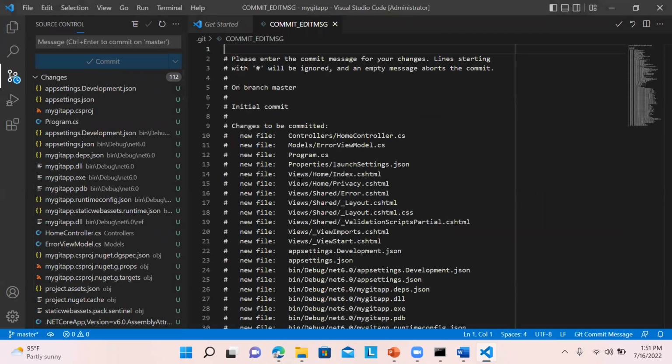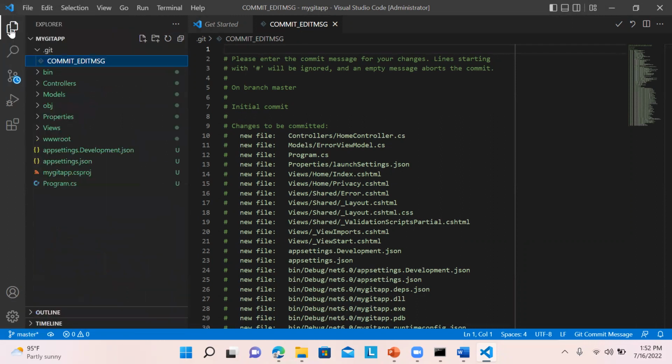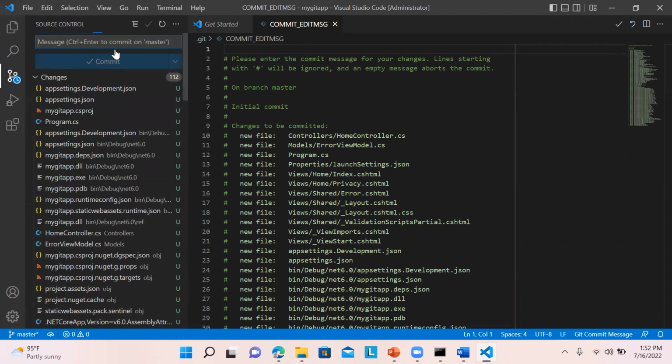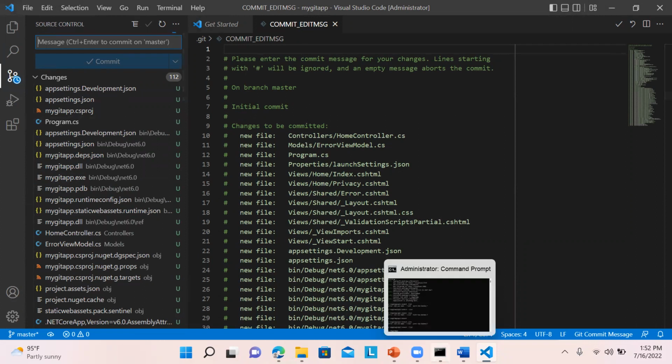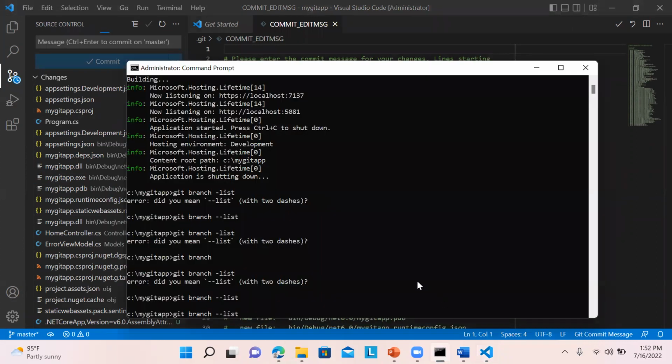Then you can see over here it's showing you the master. These are the folders. We can go back and check over here.